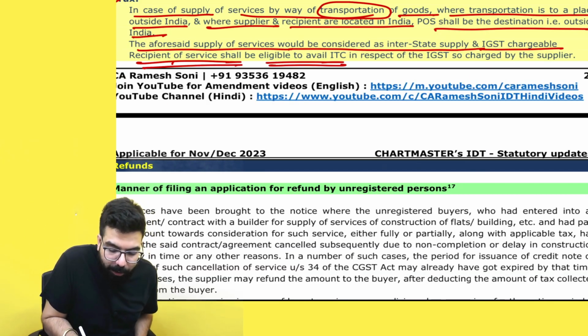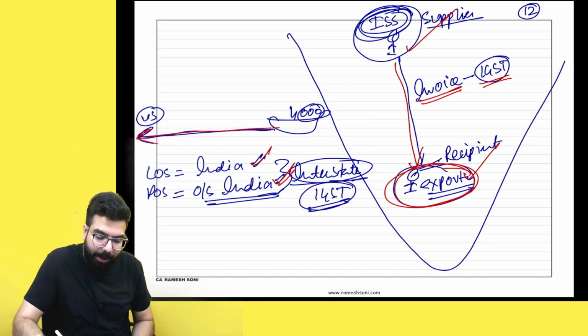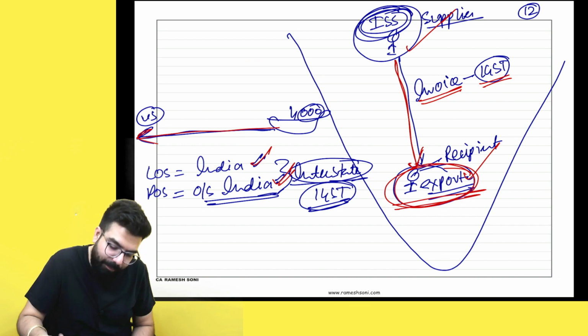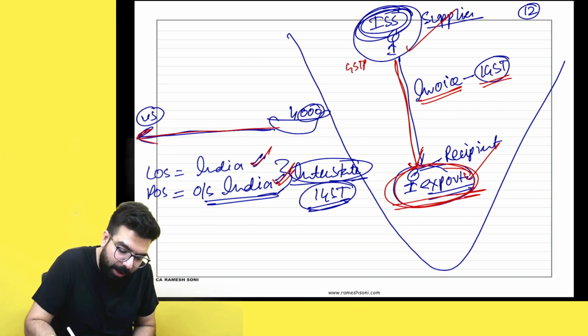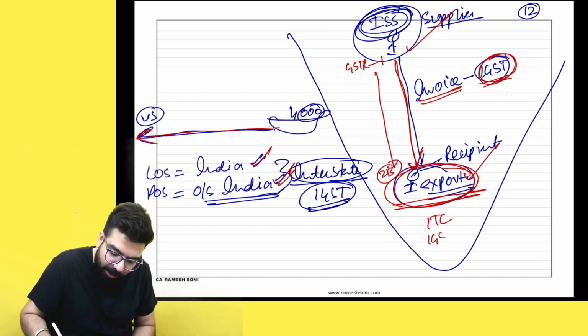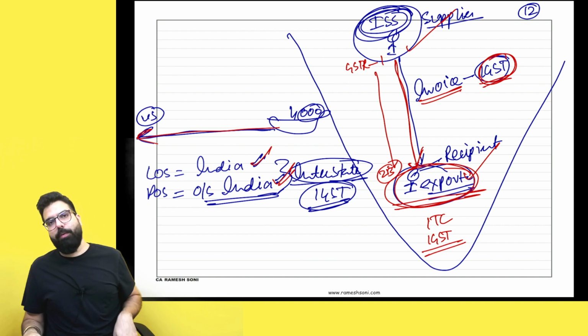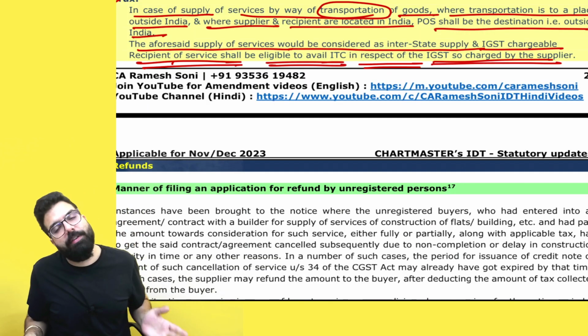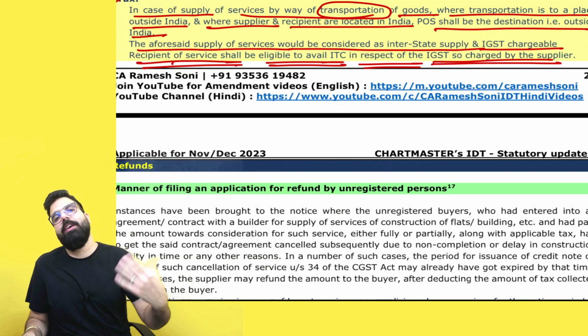Recipient shall be eligible to take the ITC in respect of the IGST so charged by the supplier. Can I take the ITC? Yes. He will file his GSTR 1. It will come in my GSTR 2B as IGST ka credit, and I can take the input tax credit of the IGST. That's all that is being clarified over here. Sir, we already knew this. Yes, Baba, we all already knew this. This is just being clarified.